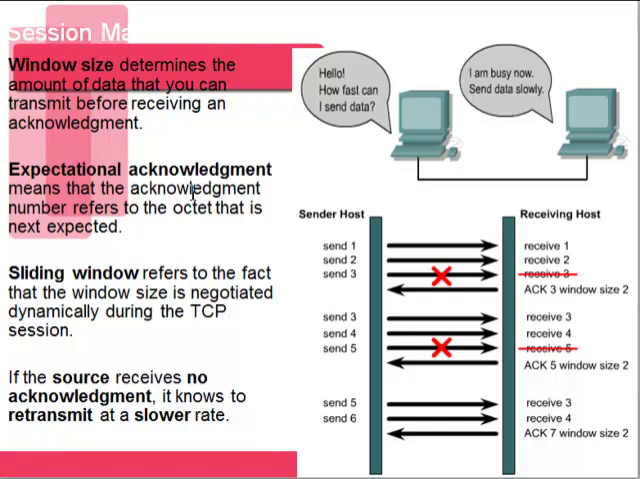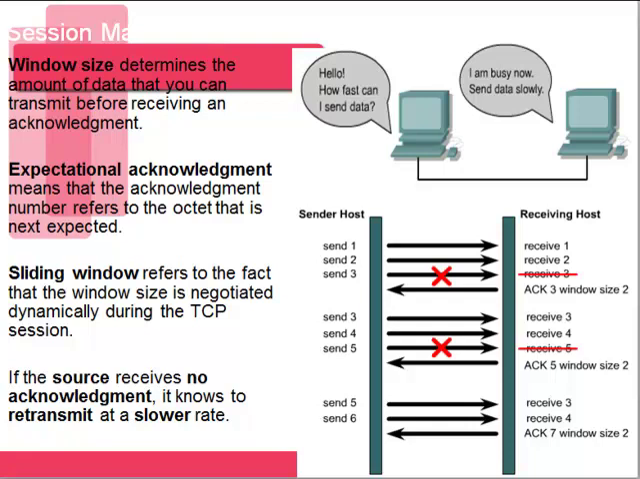So we try to send 1, 2, 3. We only receive 1 and 2. So our acknowledgement is going to be 3 because we need to get 3 back. And it's saying put the window size down to 2. We then send 3, 4, and 5. Only 3 and 4 make it.